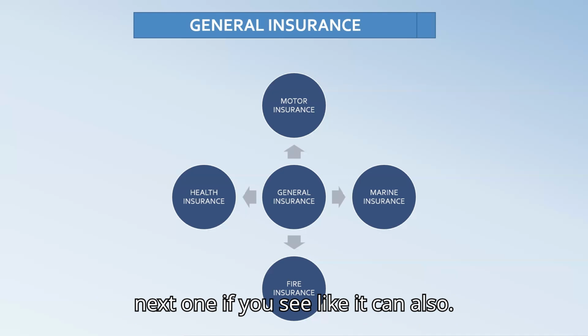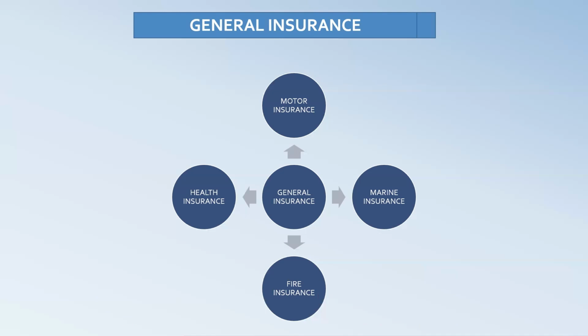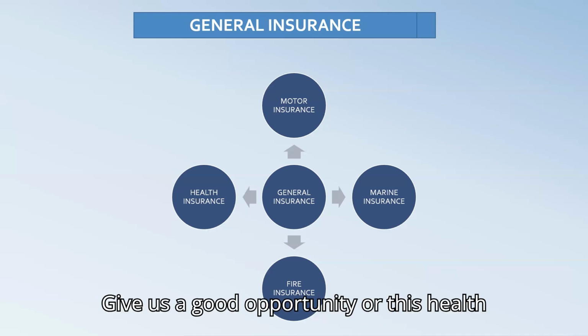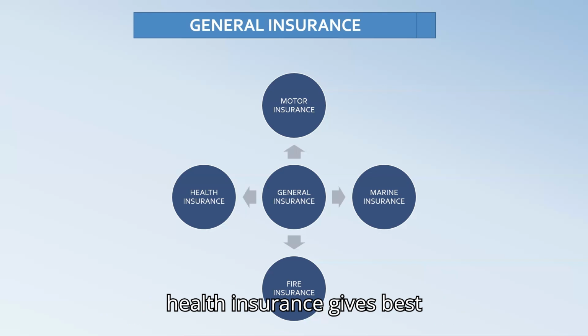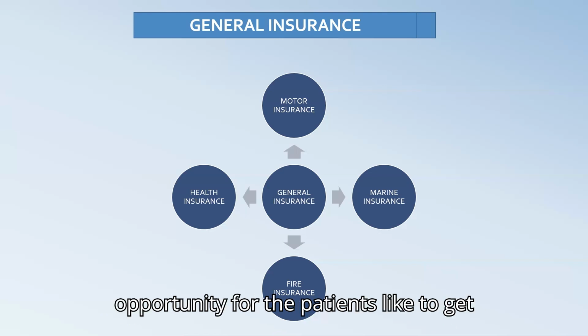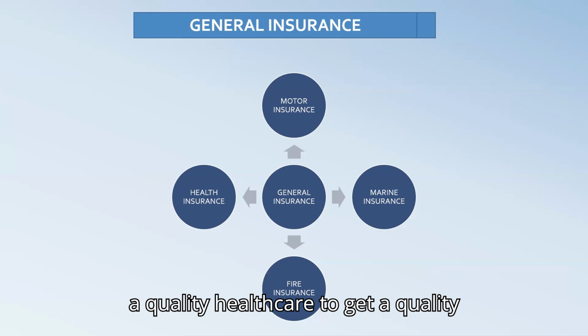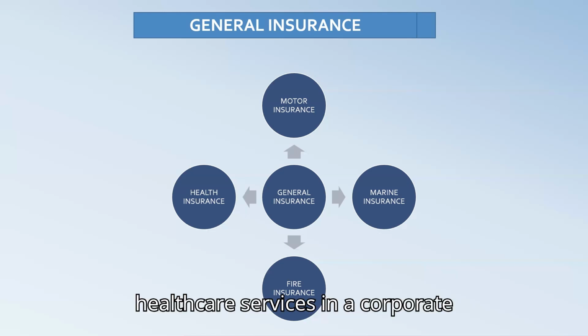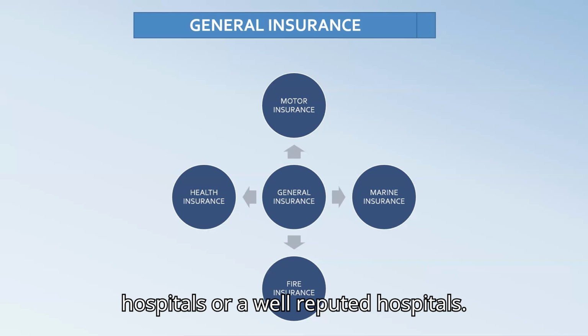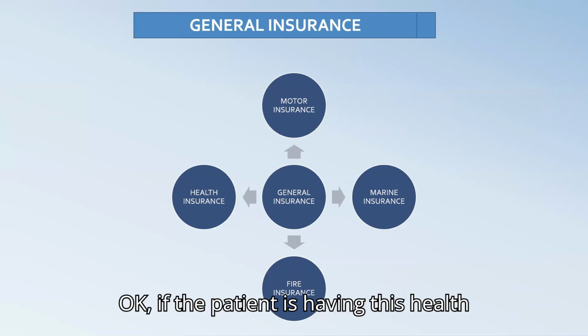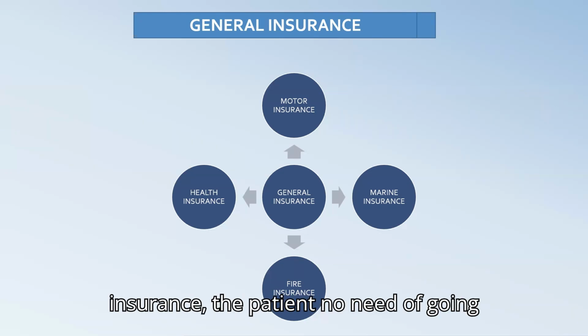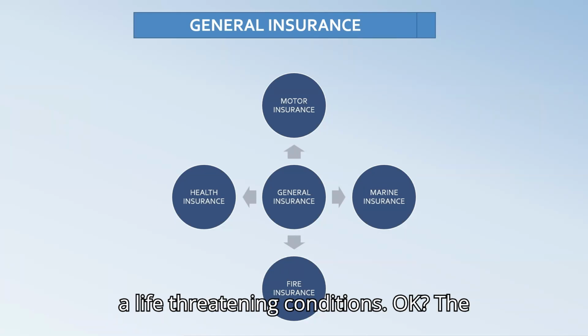And next, this health insurance gives patients a good opportunity to get quality healthcare services in corporate hospitals or well-reputed hospitals. If the patient has this health insurance, there is no need to go to a government hospital or a clinic for life-threatening conditions.